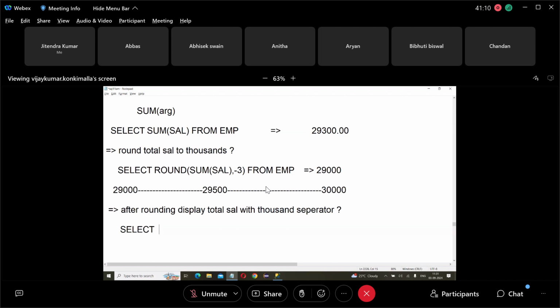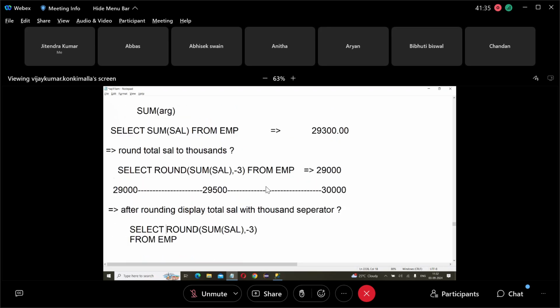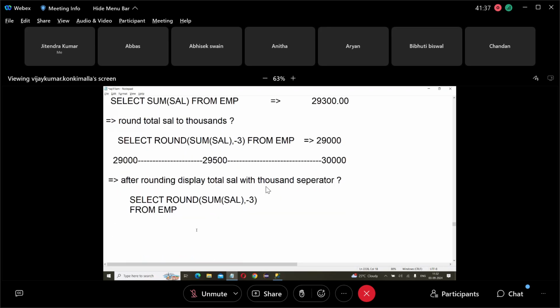Then next one. So the action function is this. This is the query. What is this query doing? This query is rounding the salary to thousands. But after rounding, I want to show it 1,000 separated. Now how to show the value with 1,000 separated?